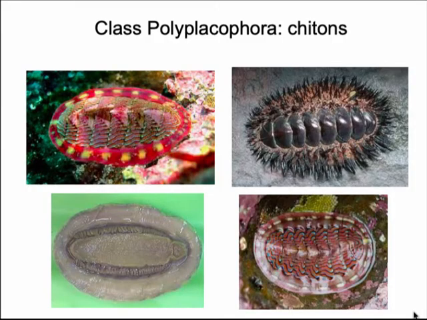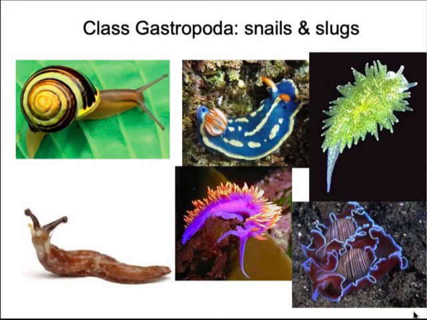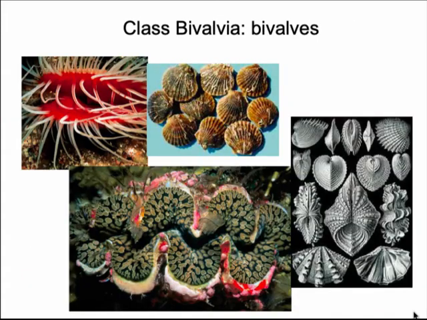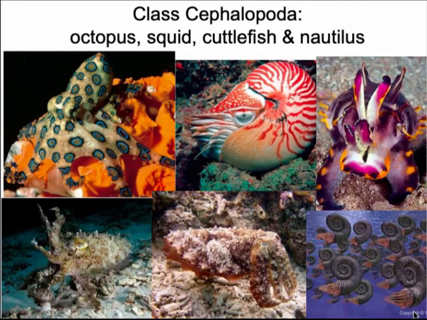Mollusks include groups such as chitons, that are mostly marine. Gastropods, here we have marine and terrestrial animals. So some of these gastropods colonize terrestrial environments, snails and slugs. Bivalves and cephalopods such as octopus, squid, cuttlefish. These animals are very diverse. They're also very successful predators. They have a big brain, and their name, cephalo is for head and poda for feet. So this is a brain with feet. It's a testament to the smarts of these animals. They have big brains, and tentacles that they use for feeding.